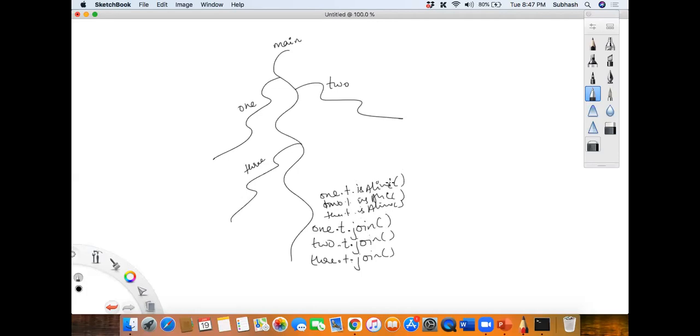Now, in the first case, what will happen? After creating 3 threads, these 3 will return true, true, true, isn't it? True, true, true, because it was running. And later I am waiting for it. And at the last, I'm confirming whether it is alive or not. isAlive, isAlive, isAlive. So there it was giving me false, false, and false. Agreed?